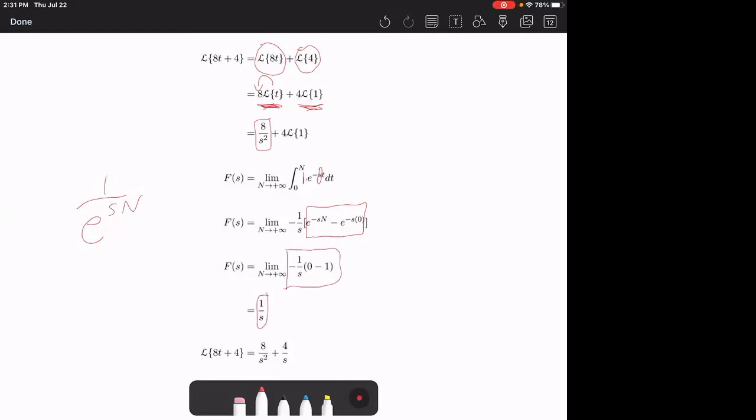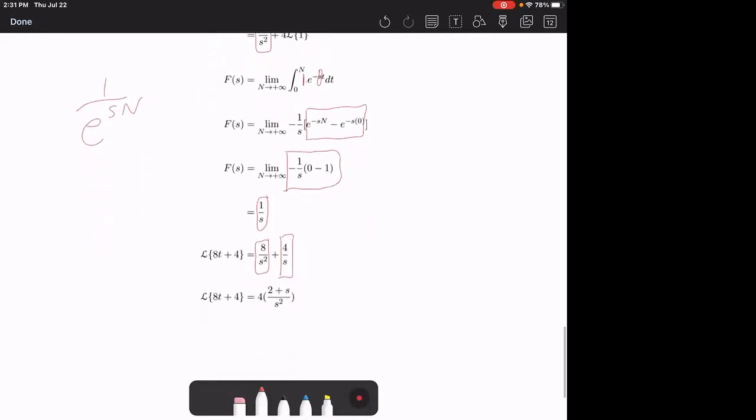So we reach that the Laplace of 8t plus 4 is 8 over s squared, as we showed here, plus 4 times 1 over s. So that's 4 over s. And then if you wanted to simplify, get a common denominator and such.